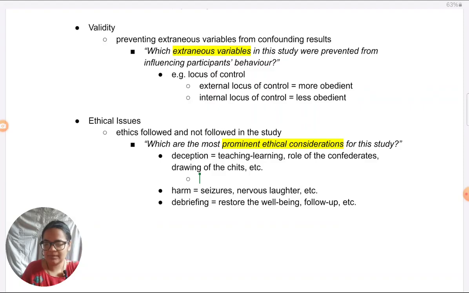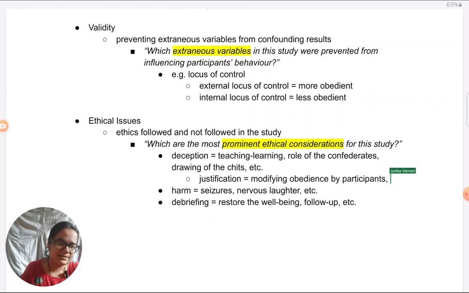Had the participants suspected that the study was about obedience, they would have become more obedient to please the researcher, because that is what they would think they have to do, or they would be less obedient for desirability, to show that they do not engage in destructive obedience. So in either case, they would have modified their obedience, which would have made it difficult to see their true levels of obedience. So that is the reason why deception had to be done.